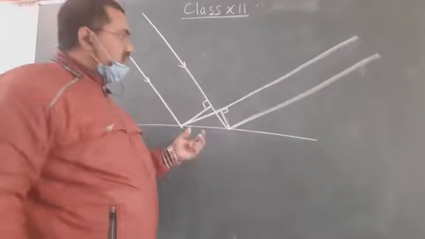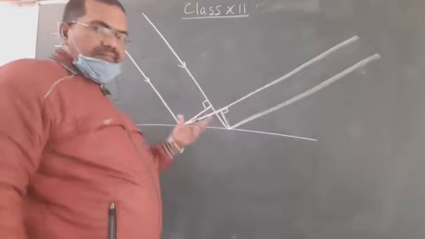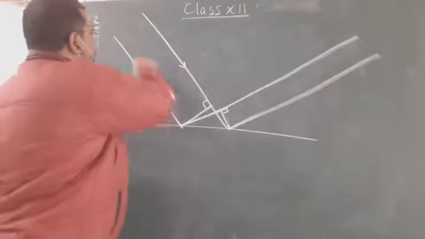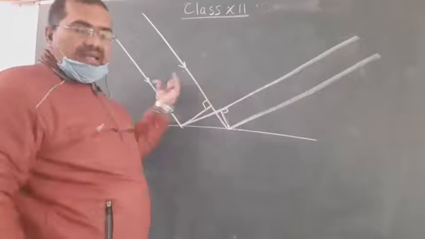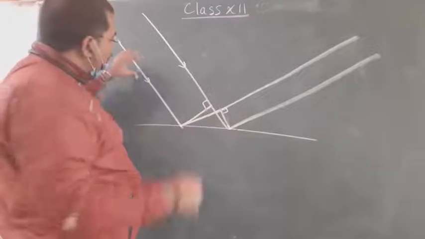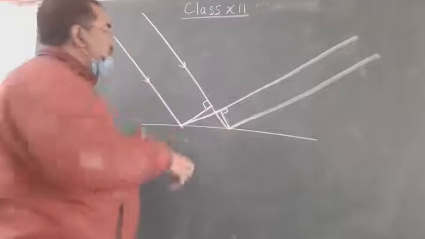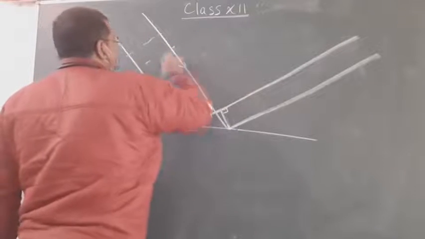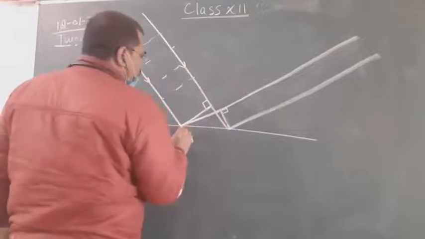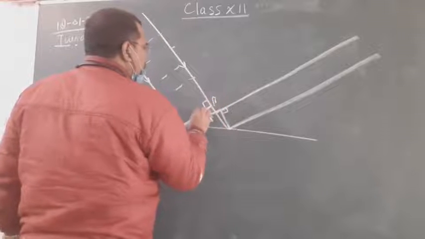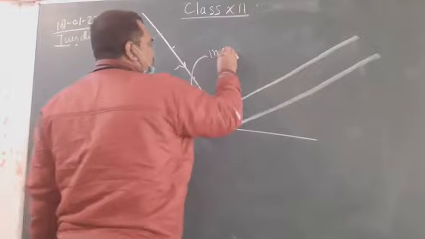You have to be very careful in drawing the diagram. First of all, these are the incident rays which are parallel to each other. So the wavefront of these rays will be planar, like that. So AB is the incident wavefront.